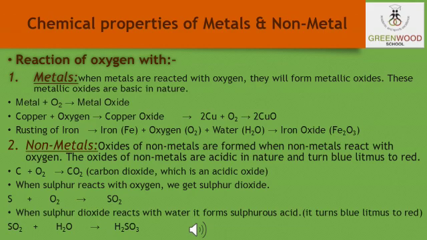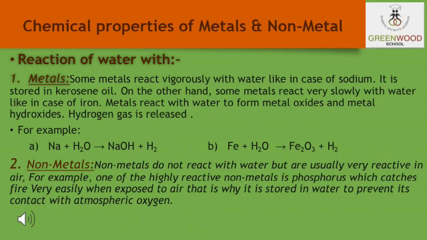Now let us take another example, sulfur. When sulfur reacts with oxygen, we get sulfur dioxide. And sulfur dioxide, when it reacts with water, gives us sulfurous acid, which turns blue litmus paper red. So metallic oxides are basic in nature, non-metallic oxides are acidic in nature, and both of them form oxides. Now students, let us see how metals and non-metals react with water separately. The first one is the metals: how do metals react with water?